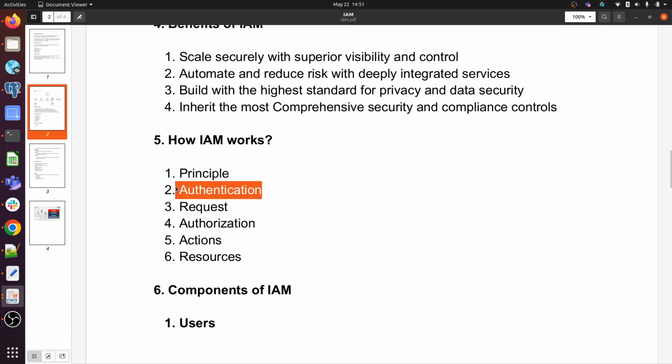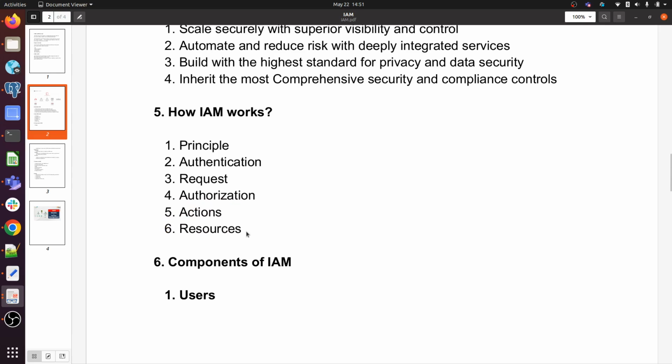Then authentication will be performed, then the request will be forwarded, then authorization, meaning he will be authorized for that specific service. Then action: what actions are allowed to that specific user, what kind of action he can perform. Then resources: what resources he can access.